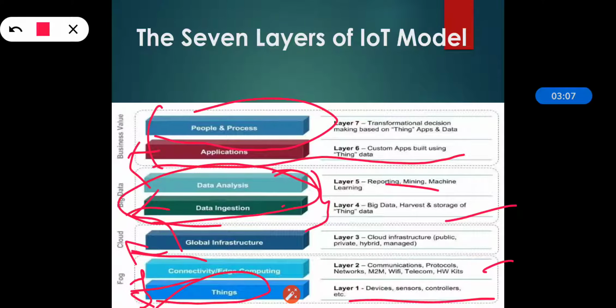So this is also another way of learning the IoT model, where layer 1 is the things, where there are a number of devices. Then layer 2 is the communication protocols, connecting the devices. In layer 3 we have the global infrastructure. In layers 4 and 5 the data ingestion and analysis happen. In layer 6 we customize the applications, and in layer 7 they are implemented and used by people and process. So this is another way of learning the IoT model, where the 7 layers of the IoT model are there.